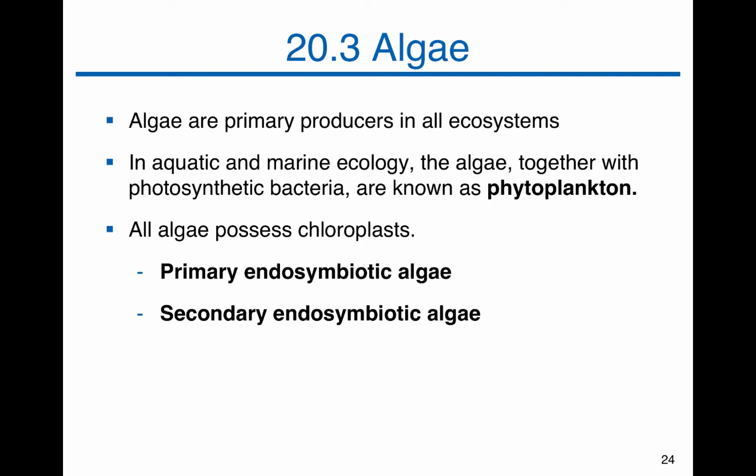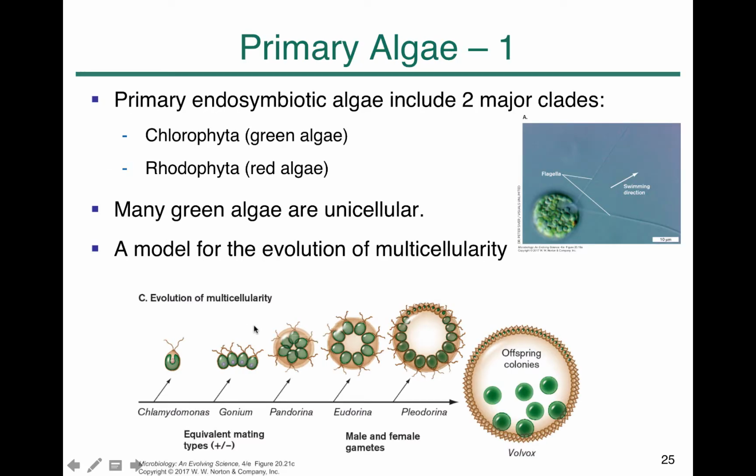Algae is the primary producer in all ecosystems, especially in aquatic or marine environments. Algae and the photosynthetic bacteria are known as phytoplankton. As I mentioned earlier, the algae possess chloroplasts, but it depends on how the chloroplast is associated with the algae cells. One becomes a primary endosymbiont, the other becomes a secondary endosymbiont.